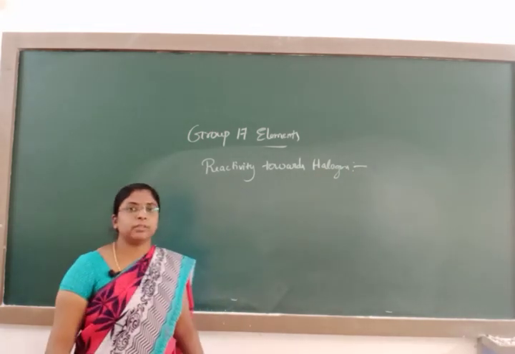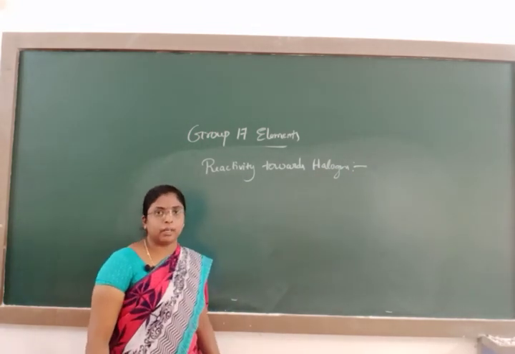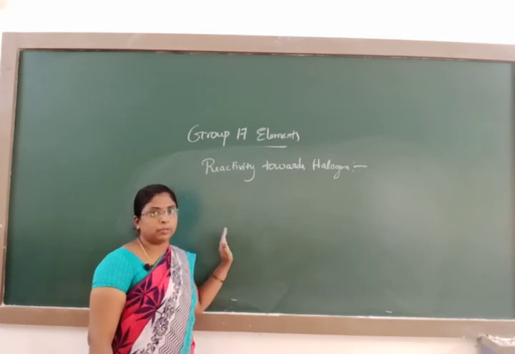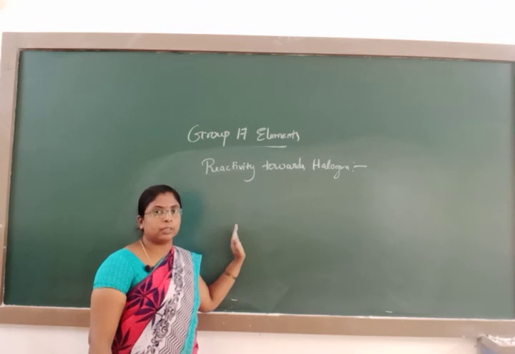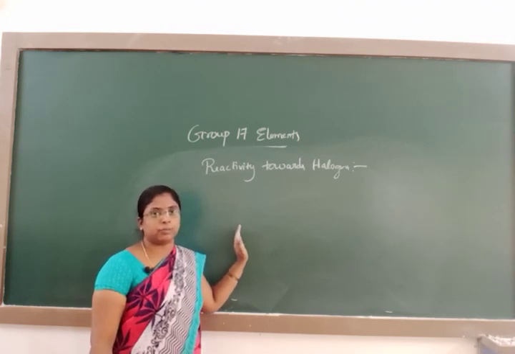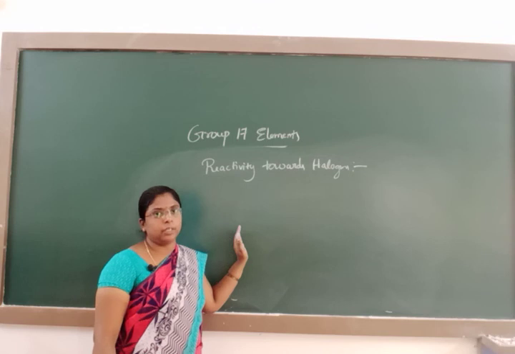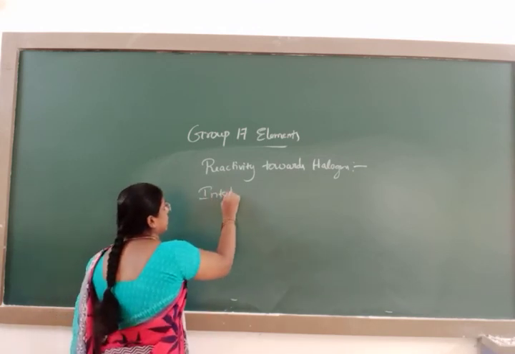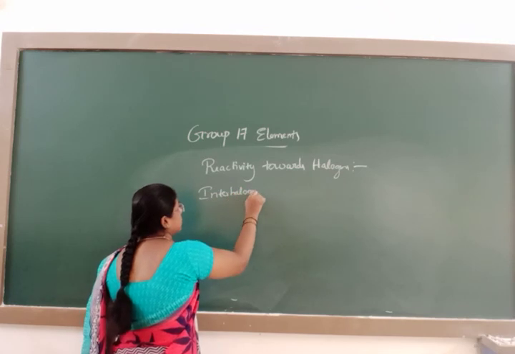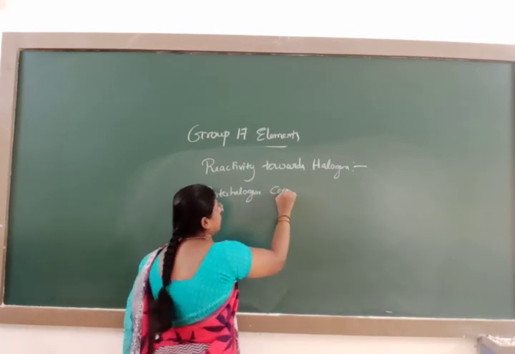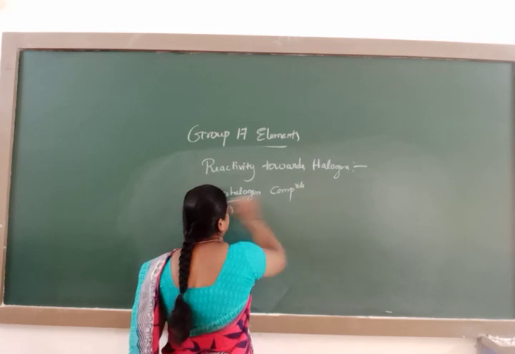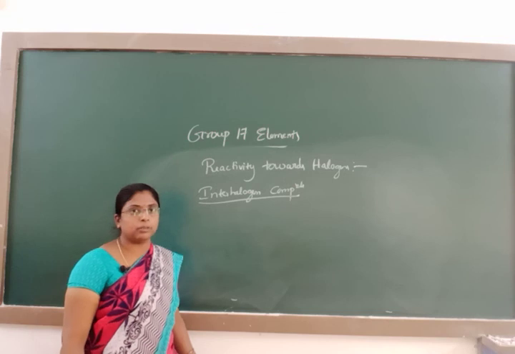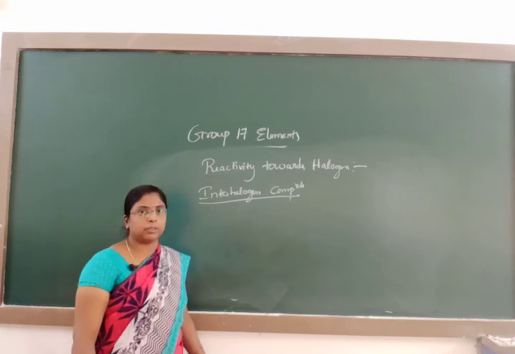Here the halogens combine among themselves or with other halogens to form a number of compounds, and these compounds we call interhalogen compounds.